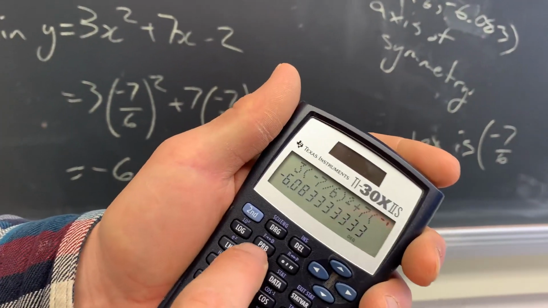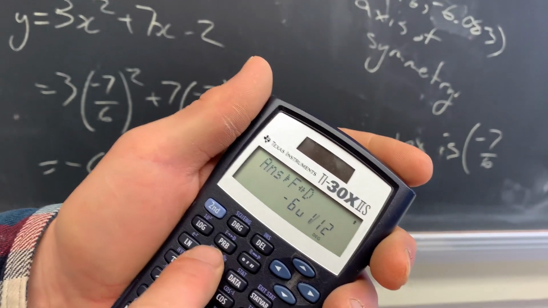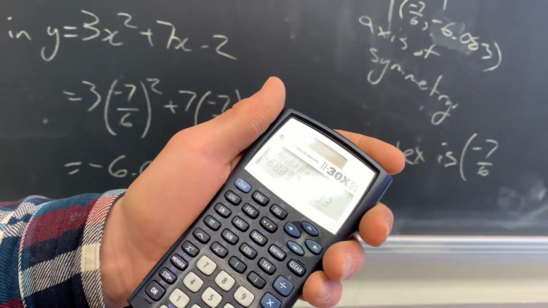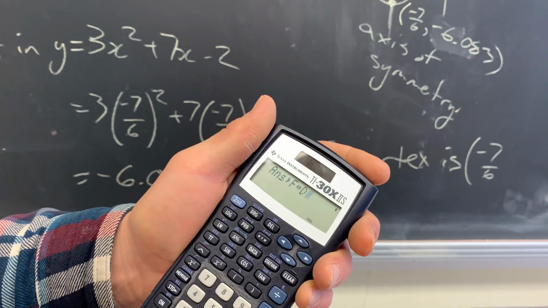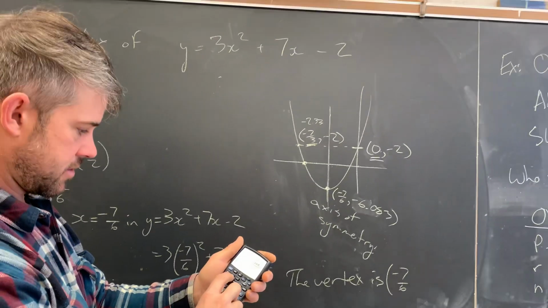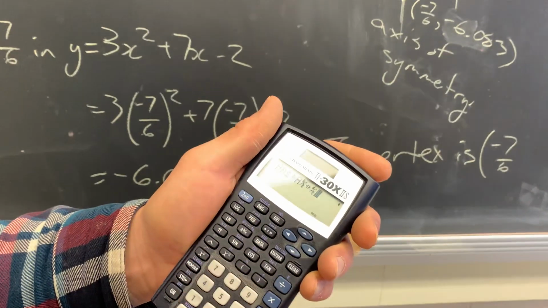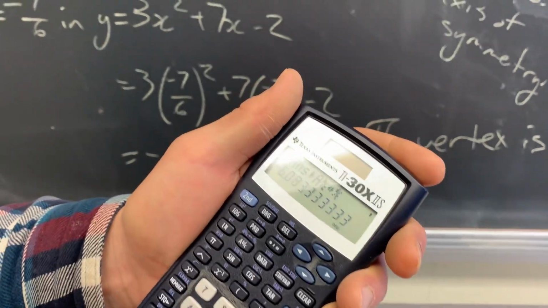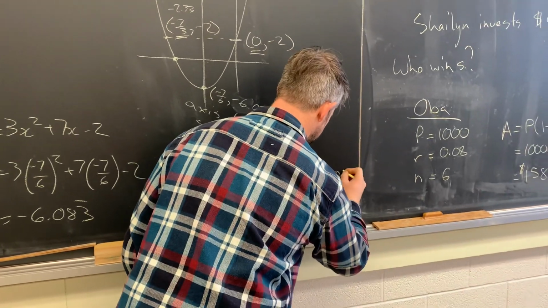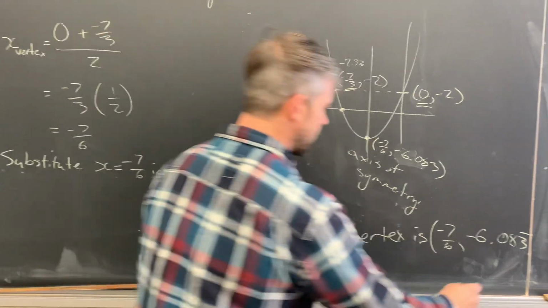and, sorry, I'm using a calculator I'm not used to. No. I'll have to leave it as negative 6.083. Oh, and close my brackets.